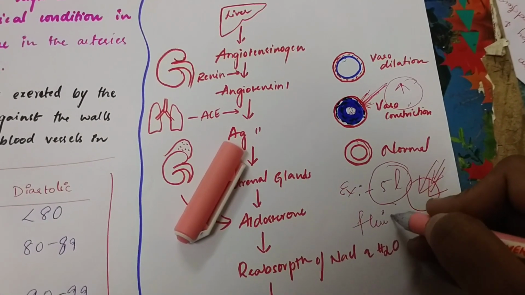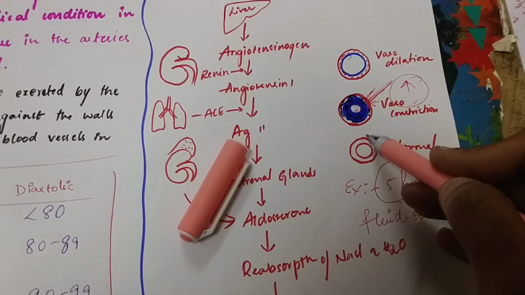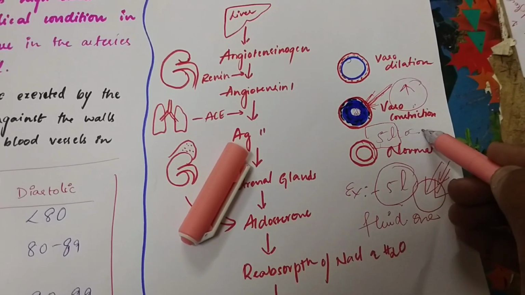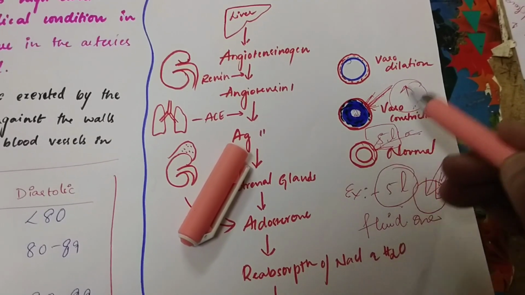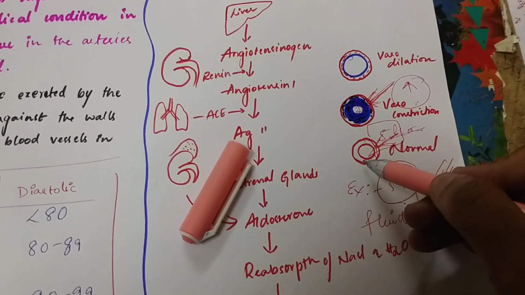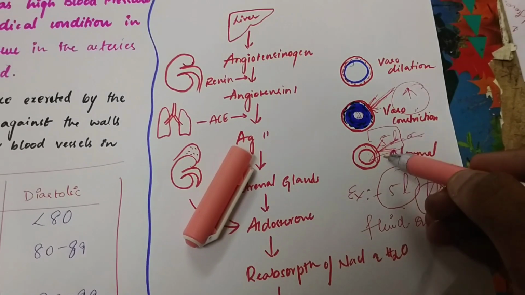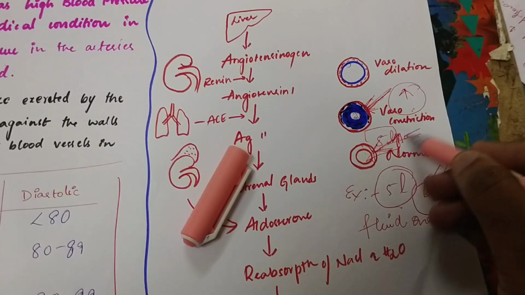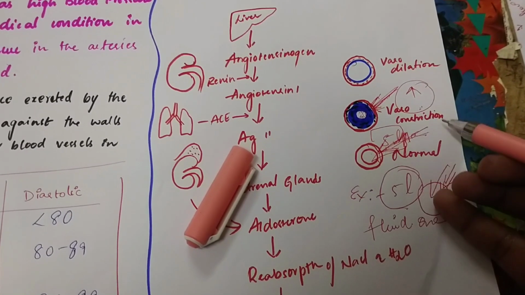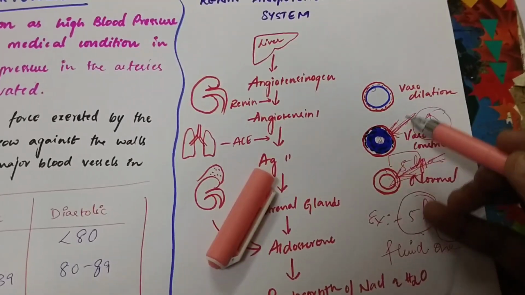And one more thing, fluid overload. I said fluid overload means if the blood vessel is normal but the fluid in our body is more than 5 liters, like 10 liters, then that time also it won't be sufficient to pump and circulate all these 10 liters all over the body. So in this condition also, if more fluid is there than the space, then the pressure will be high only. Yes. So because of these conditions, the blood pressure is increasing.